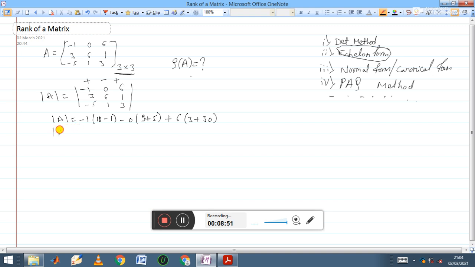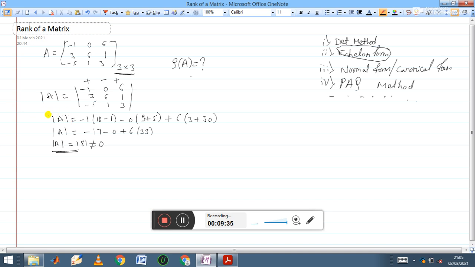If you solve this, determinant of A is equal to -17 minus 0 plus 6 into 33, which gives the final value, that is det A is 181. So here the determinant value is 181. 181 means this is non-singular, its value is not equal to 0. When its value is not equal to 0, here we can decide the rank of the matrix.